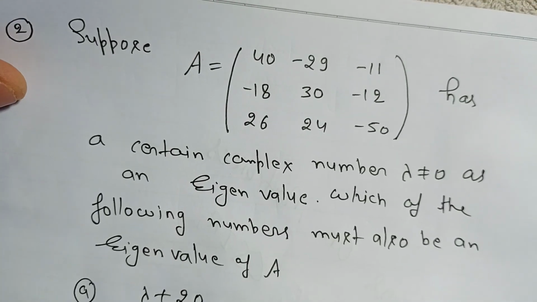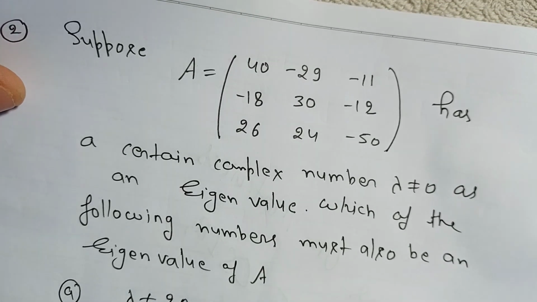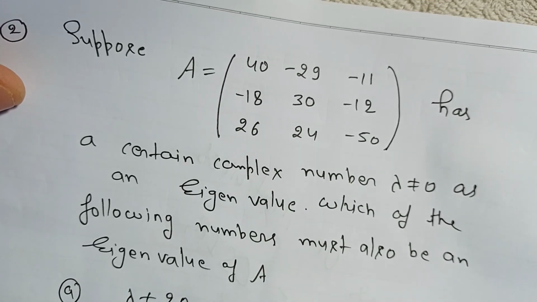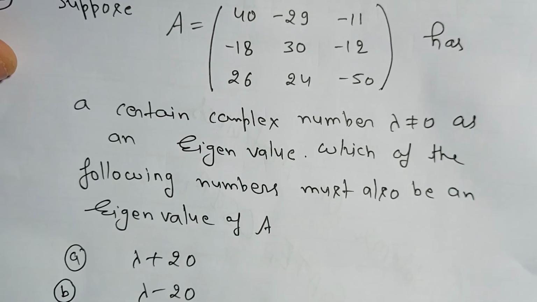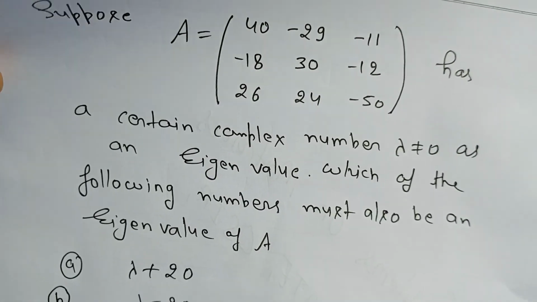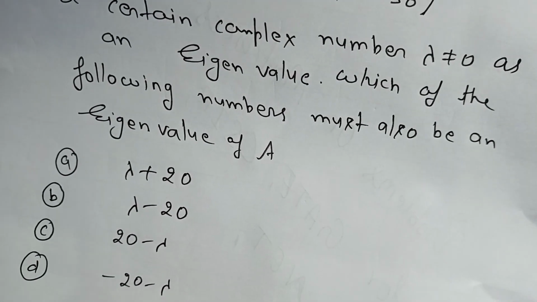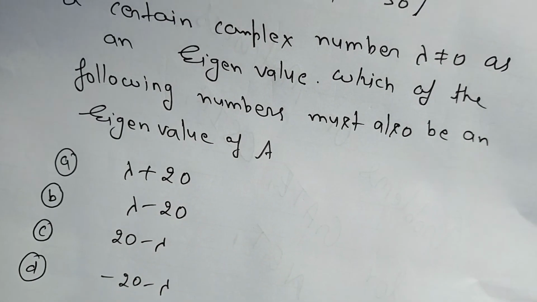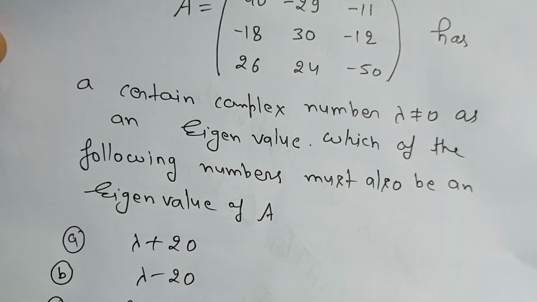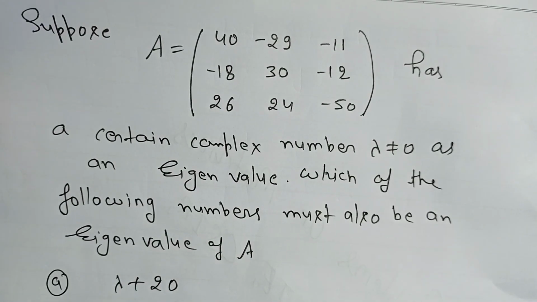The second problem: suppose A is the given matrix and it has a certain complex number lambda not equal to 0 as an eigenvalue. Which of the following numbers must also be an eigenvalue of A? Okay, so here lambda is the one eigenvalue. It's asking: lambda plus 20, lambda minus 20, 20 minus lambda, and minus 20 minus lambda. So which one is the other eigenvalue? Okay, so let us use a few properties of matrices.